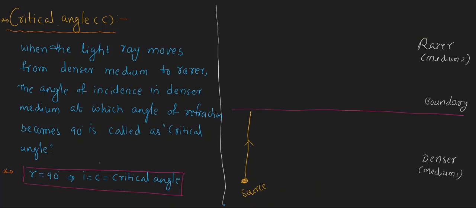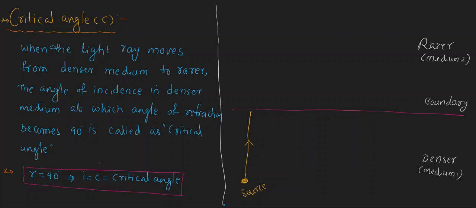First of all, to explain the critical angle definition, I have to explain one thing: when a light ray is trying to move from a denser medium to a rarer medium, then it will bend away from the normal, which we already know.